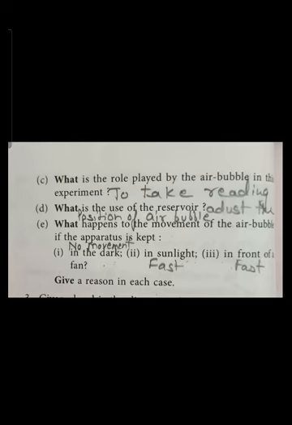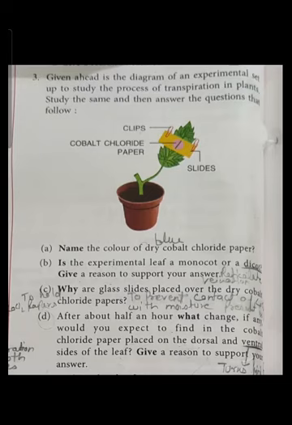Now the third question. Given ahead is a diagram of an experimental setup to study the process of transpiration in plants. Study the same and then answer the questions that follow. The first question, name the color of dry cobalt chloride paper. Blue. B, is the experimental leaf a monocot or a dicot? Give a reason to support your answer. It is a dicot leaf because reticulate venation is present in it.